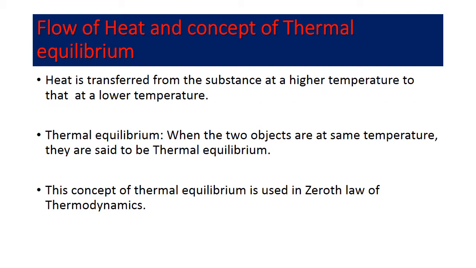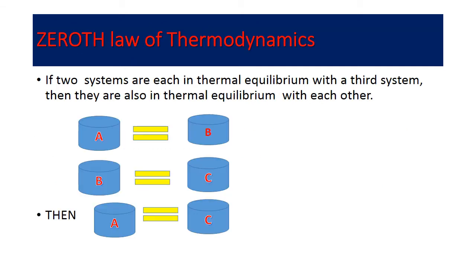Next concept that we will learn: flow of heat and the concept of thermal equilibrium. Remember, the heat always flows from high temperature to the low temperature. And when we say that two objects are attaining the same temperature, then we can say that both the bodies or objects are at thermal equilibrium. This concept of thermal equilibrium gives rise to what is called the zeroth law of thermodynamics. Let us learn the zeroth law of thermodynamics.